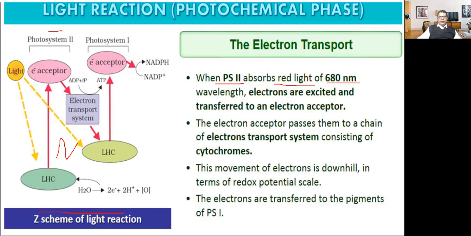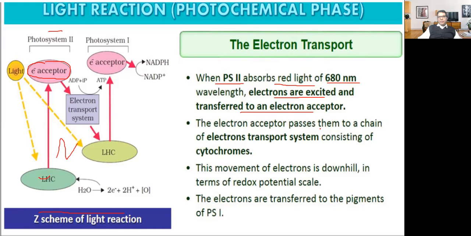So photosystem second absorbs which light? Red light. What is the wavelength of red light? 680. Electrons are excited and transferred to an electron acceptor. So here the electron will get excited and will be accepted by electron acceptors.